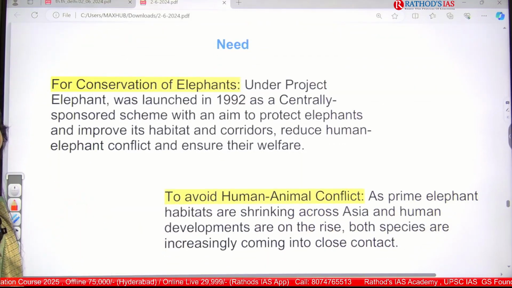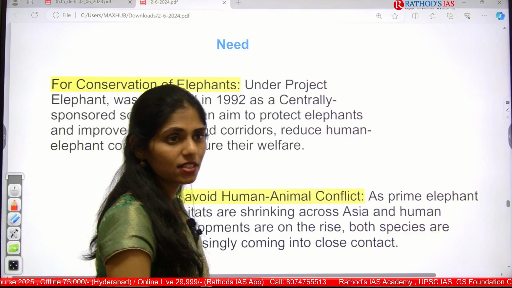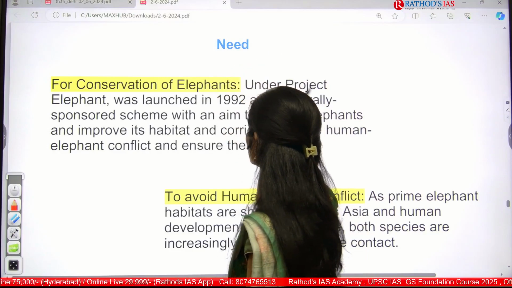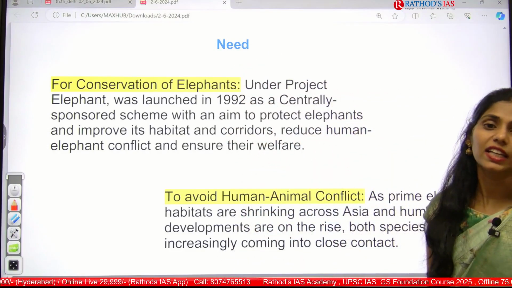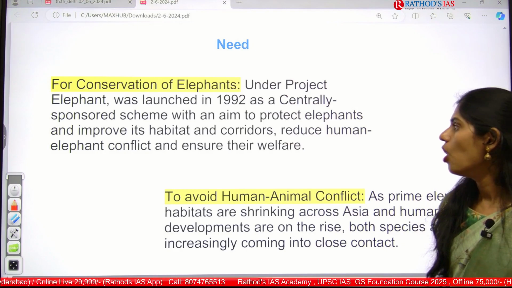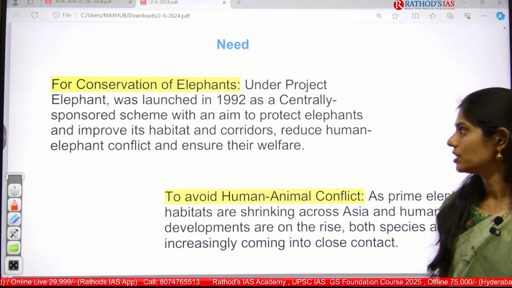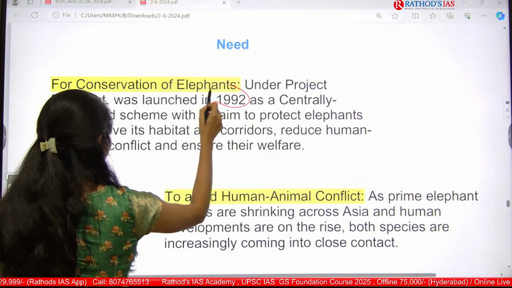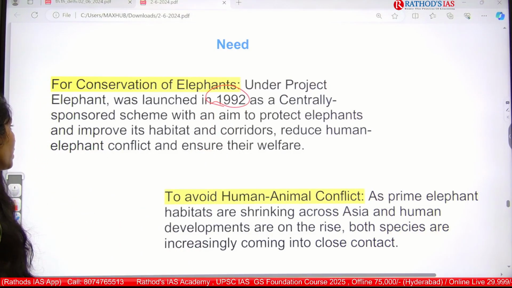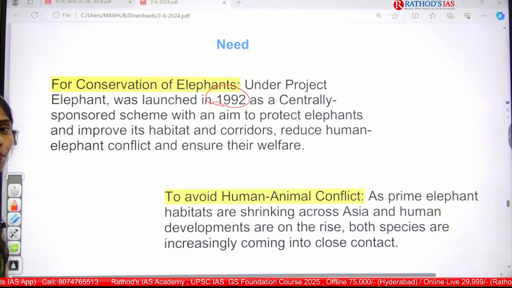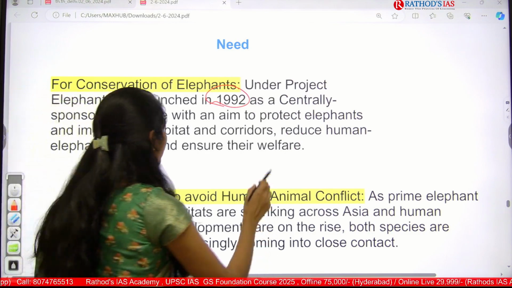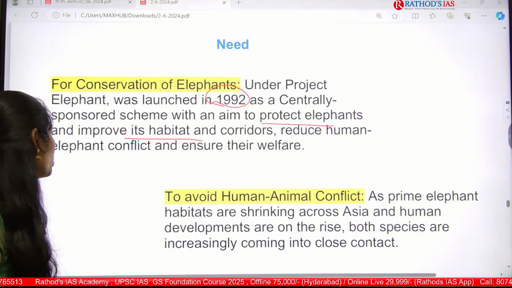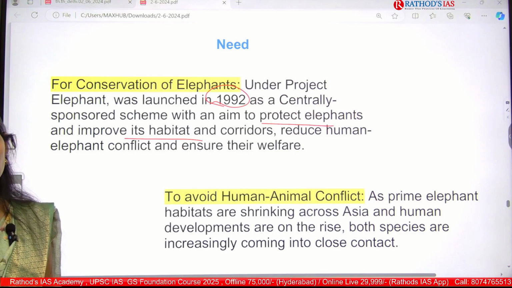And what is the need for this type of methods or initiatives? The first one is that we have to go for conservation of these elephants. Elephant is a keystone species, so we have to focus more on conserving them. So we came up with this project, Project Elephant, in the year 1992, and it is a centrally sponsored scheme. An important aim of this scheme is to protect elephants and improve their habitat and corridors, and even to reduce human elephant conflict as well as ensure their welfare.